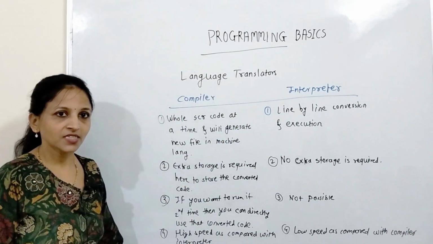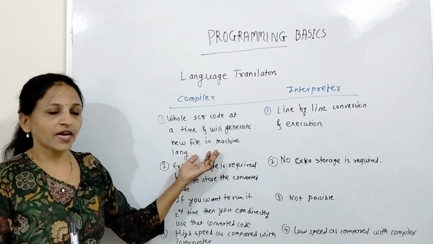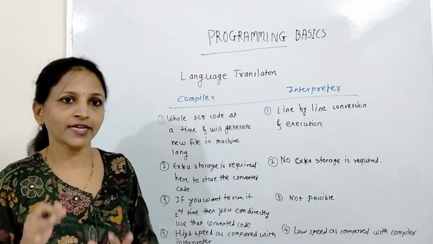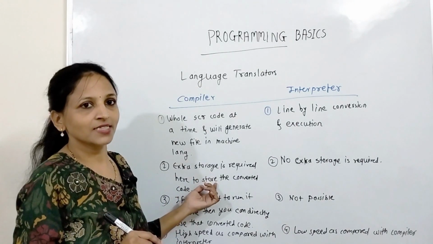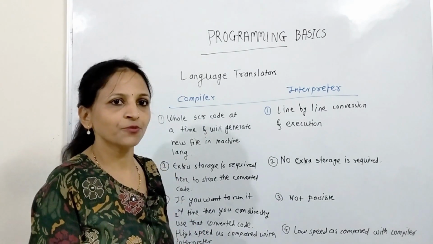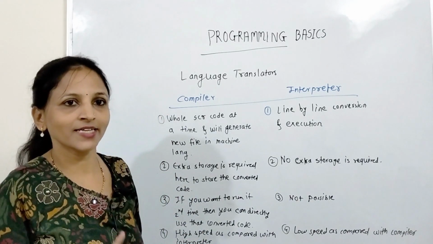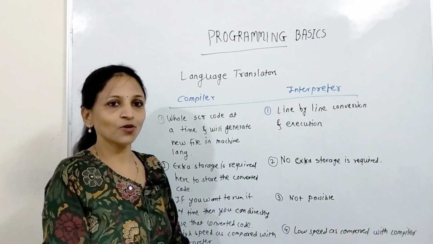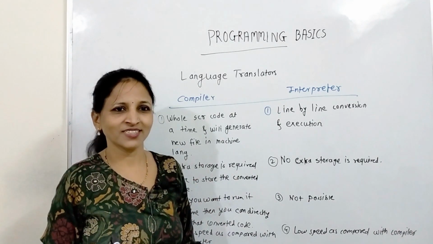Getting the differences? See, both are language translators, but here the whole code will be converted at a time, and whatever converted file will be stored, and that converted file will be executed at once. That converted file is stored, that's why here extra storage is needed. And if you want to run the same program again by giving different input, then you can use that readily converted code. Means again compilation is not needed in that case. And finally it is fast, because the whole converted code is available, then execution is fast, of course, right?